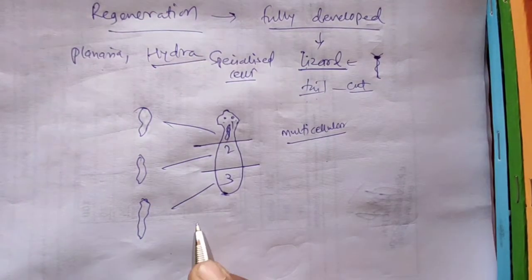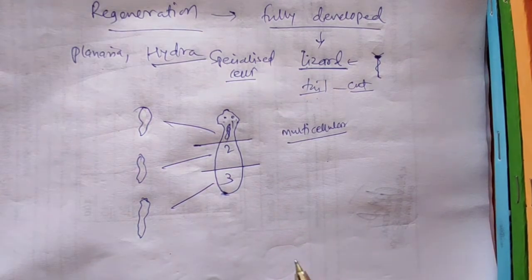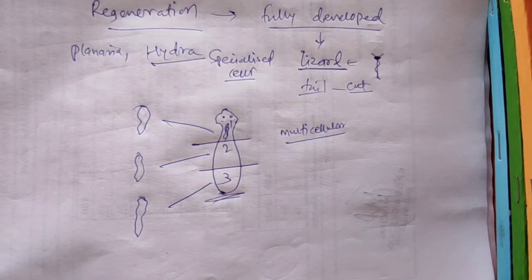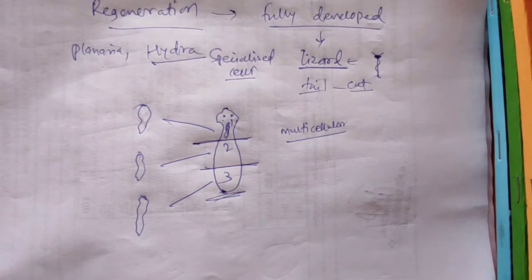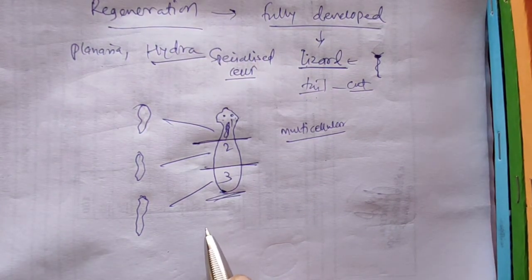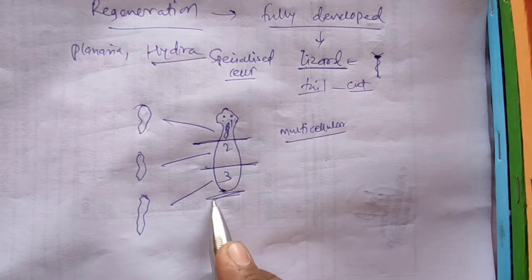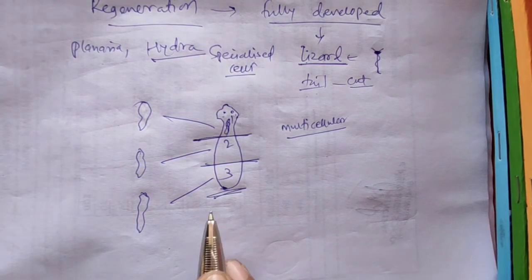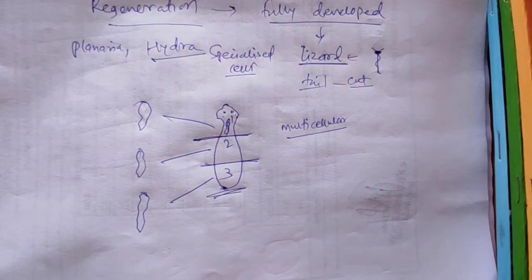But this is not the principal reproductive method, because every time an organism wants to reproduce, it would not like to get cut up. No organism would normally depend on being cut up every time it wants to reproduce. That's why regeneration is not the same as reproduction.